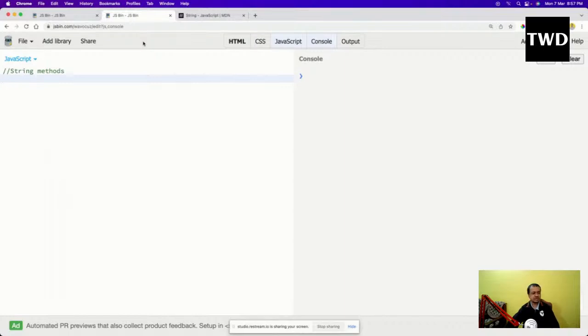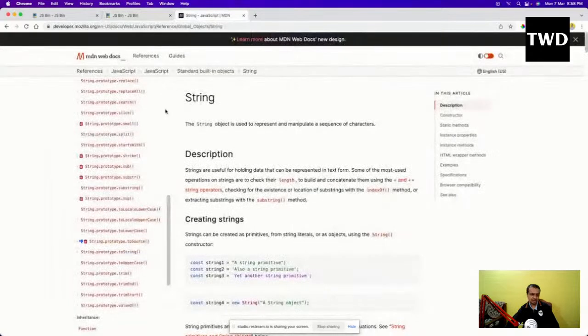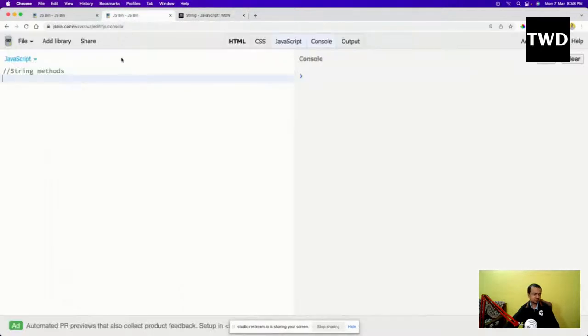Whenever you require, most of the time programmers Google it, and you'll also find it, but you should know a bit about it, like you can split a string, substring, and all those things are there. Okay, so let us do that now. Okay, so const str equal to hello JavaScript.